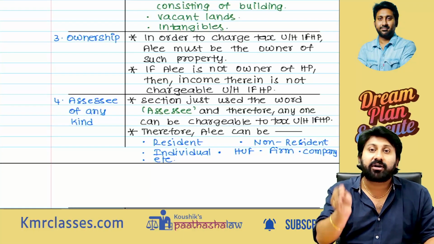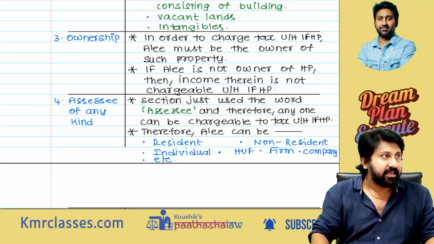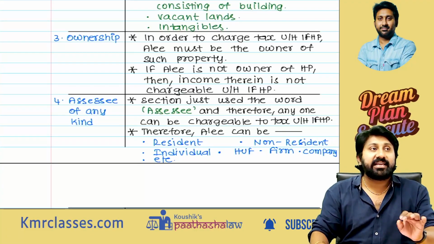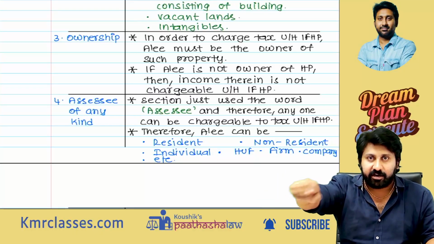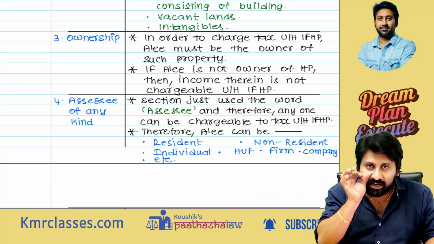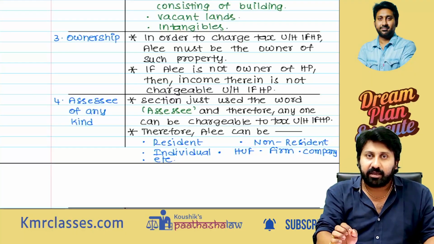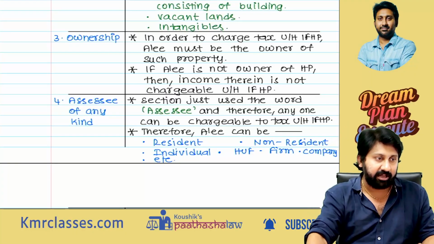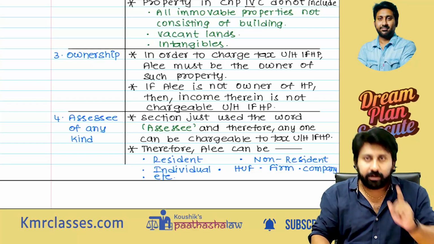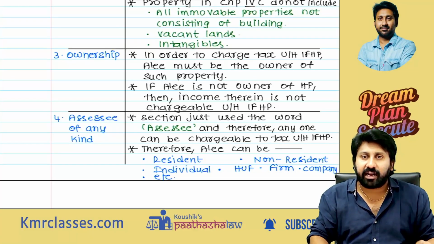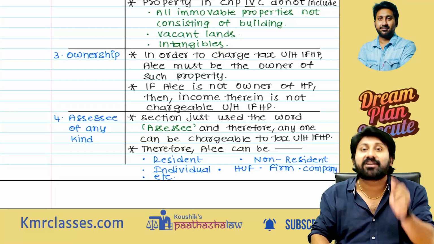Even if he is not, if he is a beneficial owner of that property, simply put, he has control over that building and the lands appurtenant thereto to earn income, though the documents are not registered in your name, income will be taxable in your name only. So ownership is absolutely important. If you are not an owner, chargeability under IFHP will not come. But that ownership need not be registered ownership.